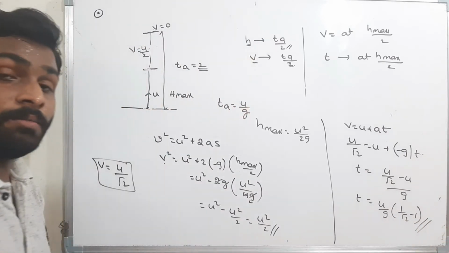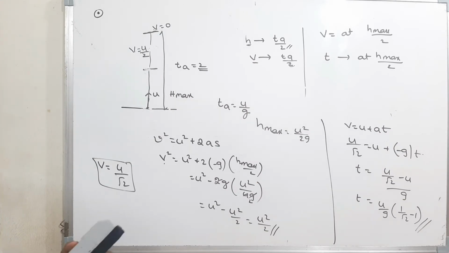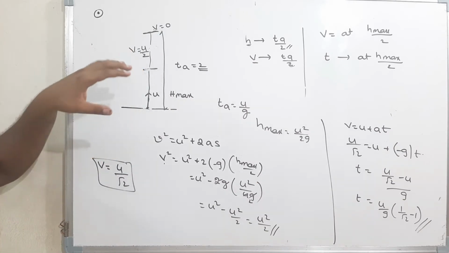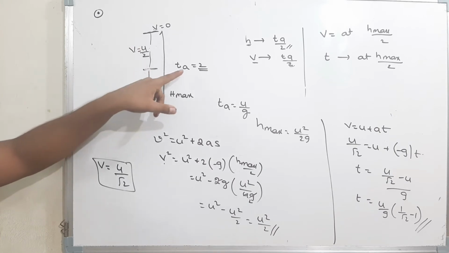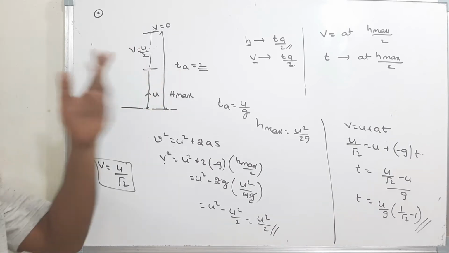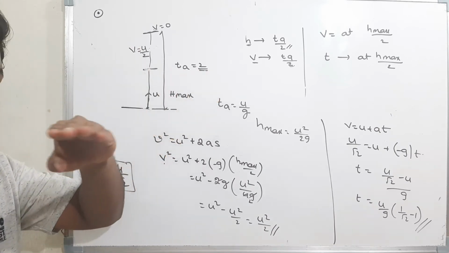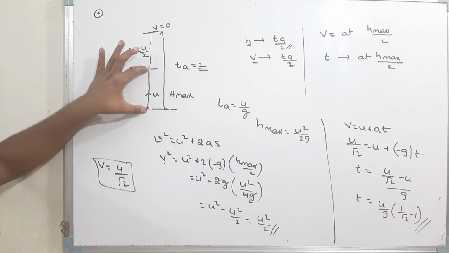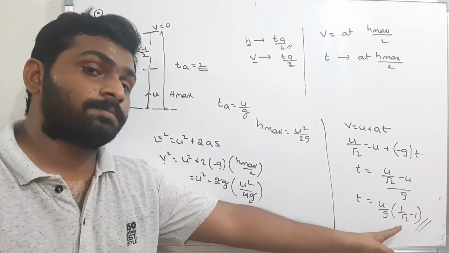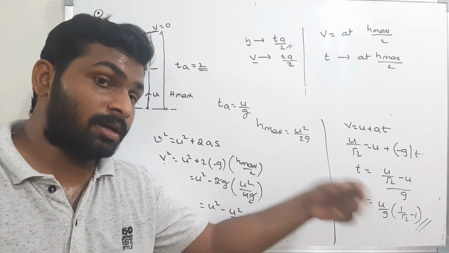The time taken by the body to reach half of the maximum height is not half of the time of ascent. If the time of ascent is 2 seconds, it won't take 1 second to reach half of the height. It will take this much time. Please understand, in a hurry, we will make mistakes.